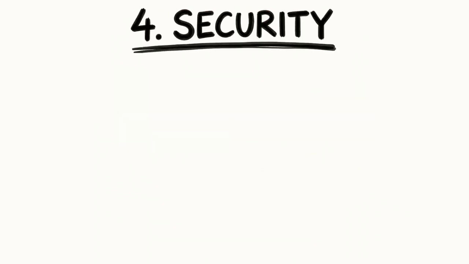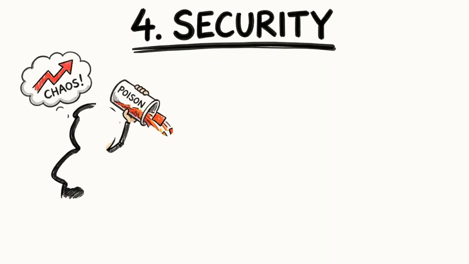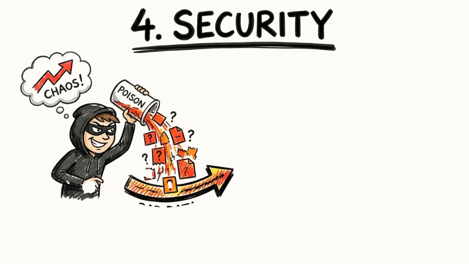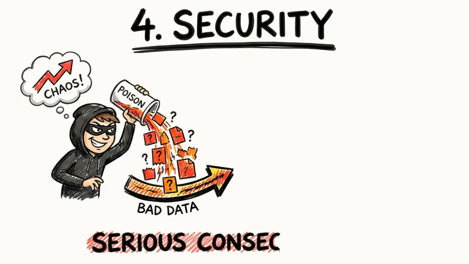The fourth risk is security. AI systems are not immune to attacks. They can be manipulated, poisoned with bad data, or tricked into producing incorrect results. An attacker doesn't need to destroy the system, they only need to nudge it in the wrong direction. When AI is used in critical processes, wrong outputs can lead to serious consequences, from financial loss to safety risks.